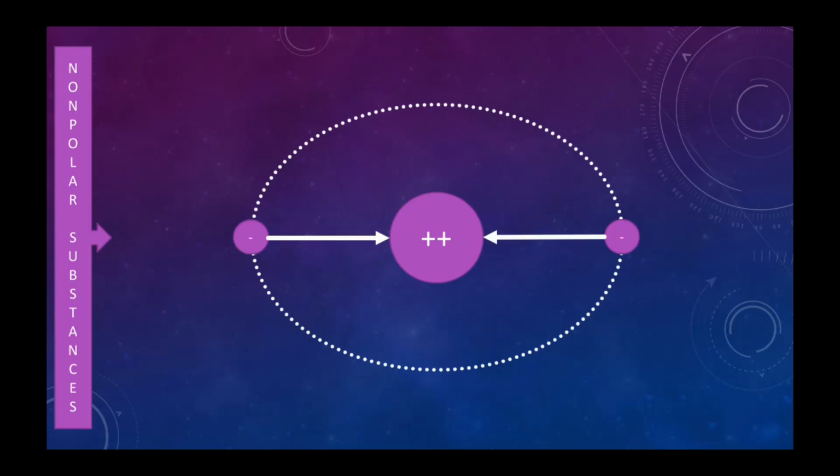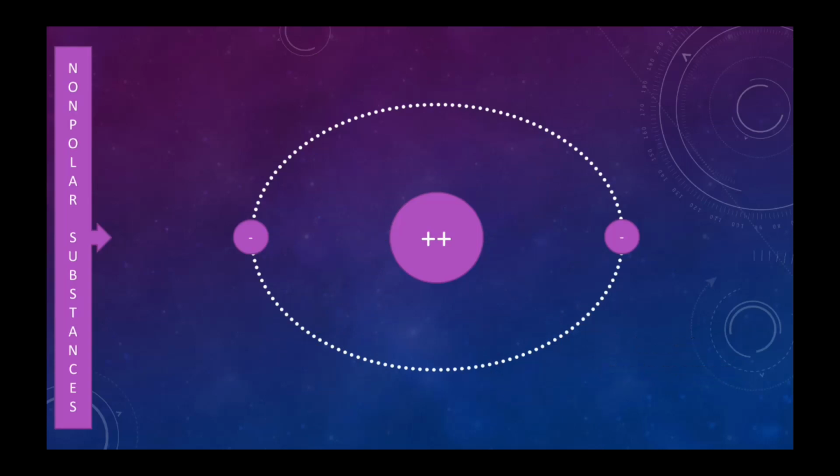The left negative charge and left positive charge make one dipole, and the right negative charge and right positive charge make another dipole. But since these dipole moments are against each other, they get cancelled, and we can say that no net dipole moment is there, and hence these are called non-polar molecules.